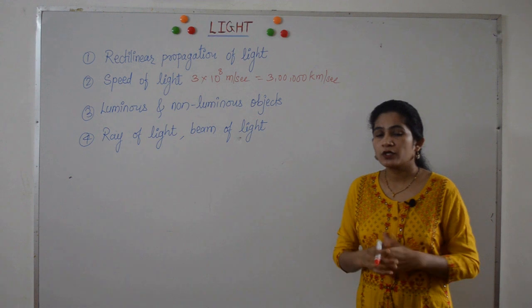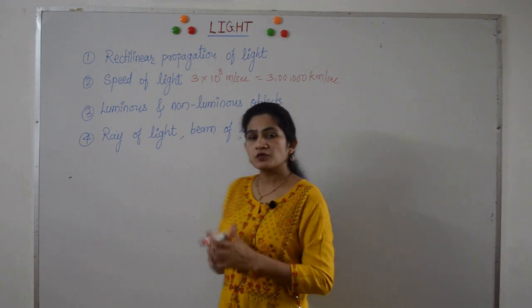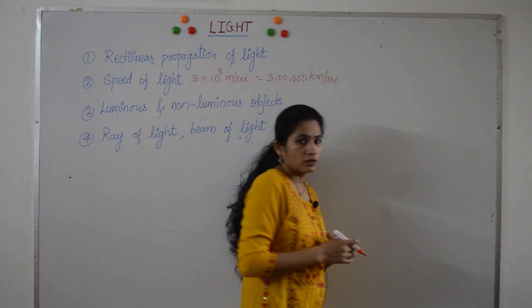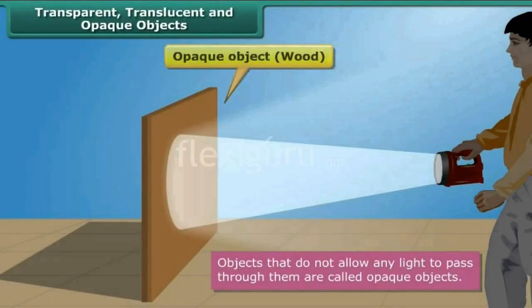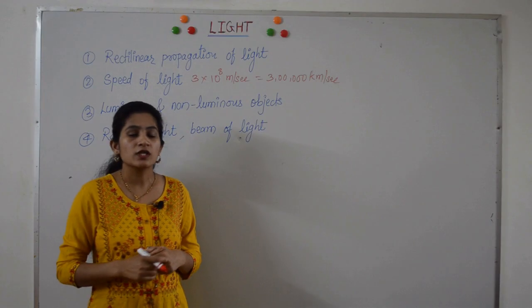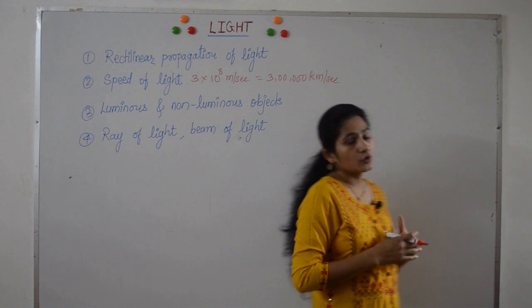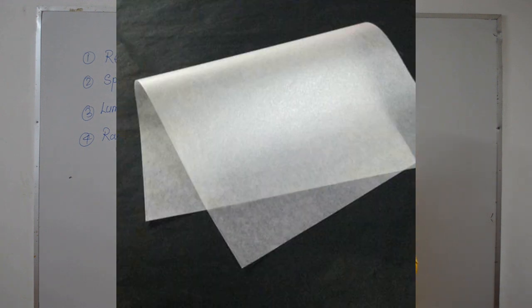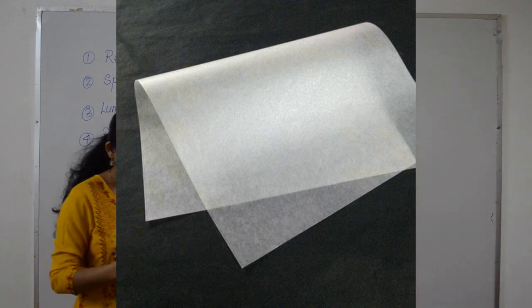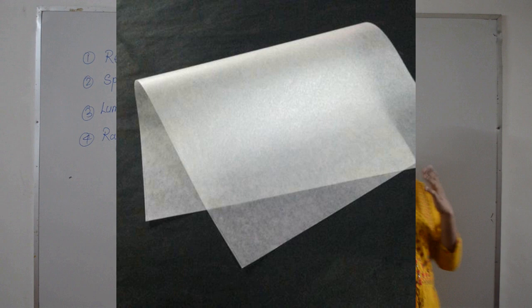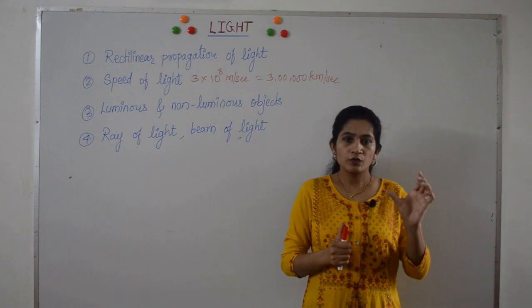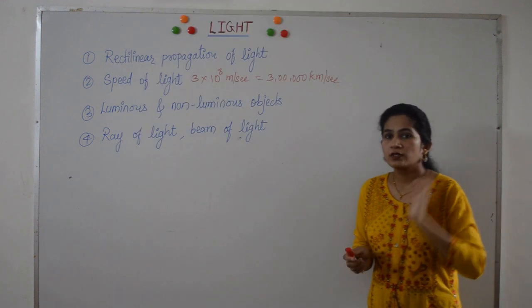Opaque objects. What are opaque objects? Opaque objects are those objects which do not allow the light to pass through them. And therefore, when the light is incident on an opaque object, it obstructs the path of light and casts a shadow. There is one more category which is called translucent object, which allows the light to pass through it partially, not completely. Example is butter paper, or a ground glass, which is a thick glass through which the light passes but not completely.